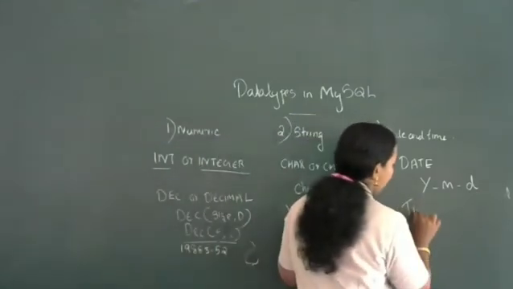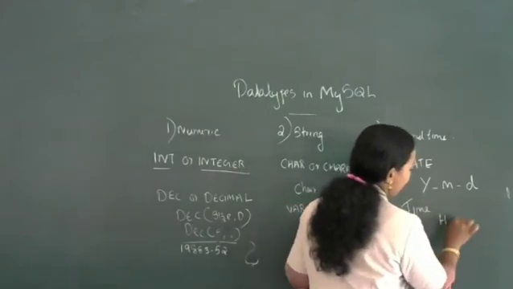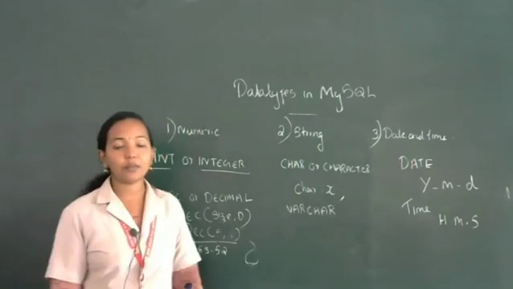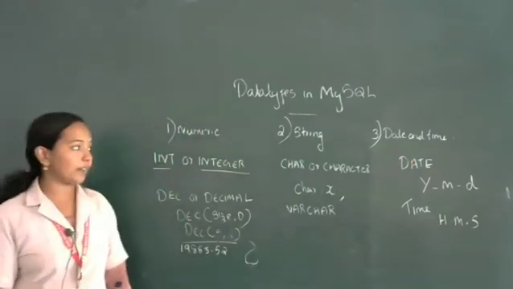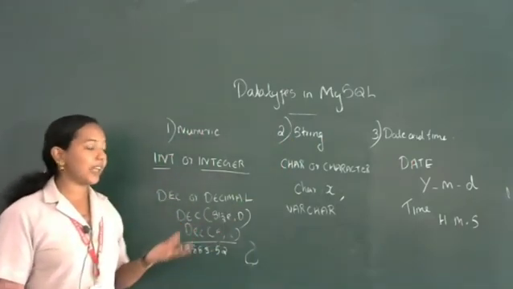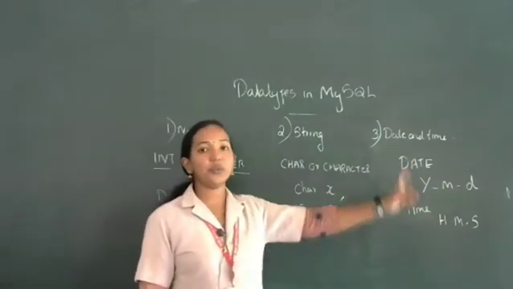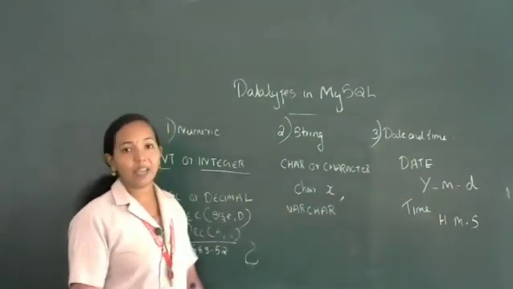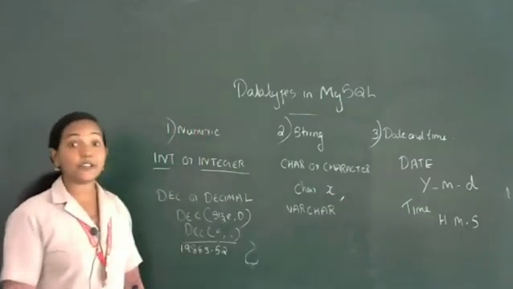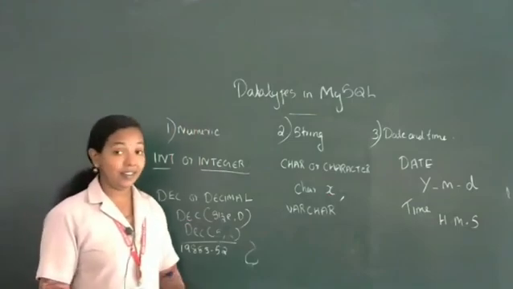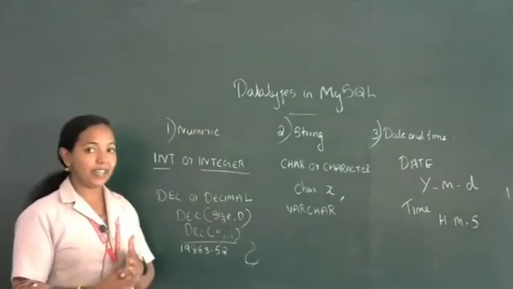Then time is also present. The syntax is hour, minute and second. So these are the different data types that we use in MySQL. You will use date because in some tables you need date of birth. If you want to represent date of birth, then the data type will be date.